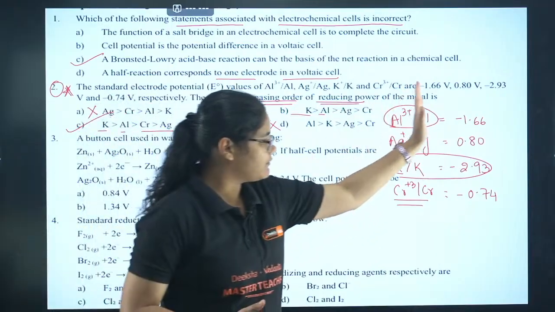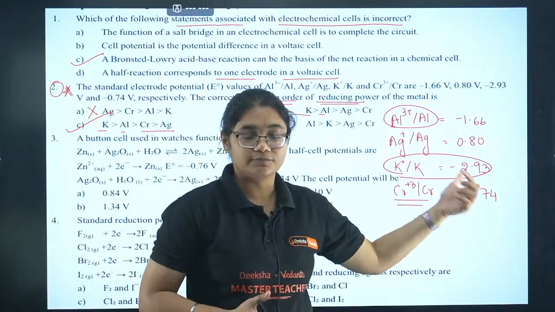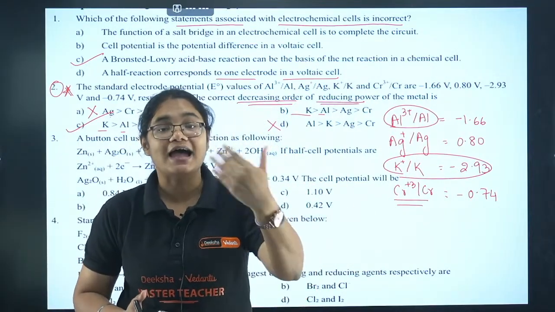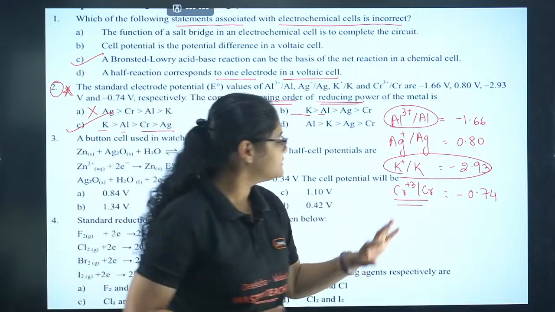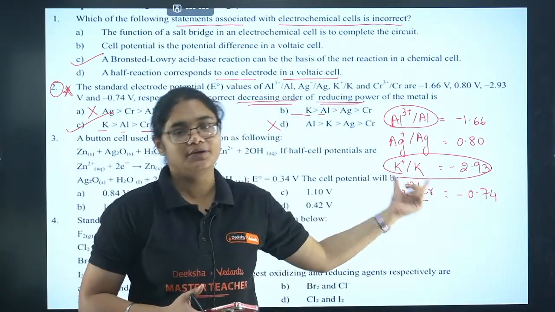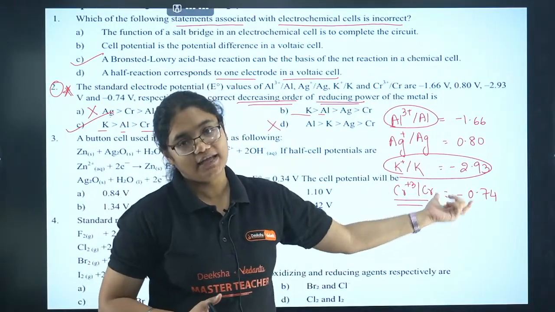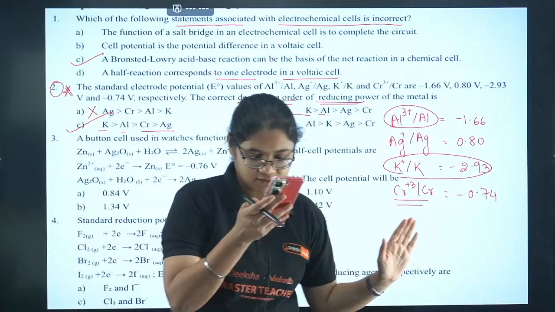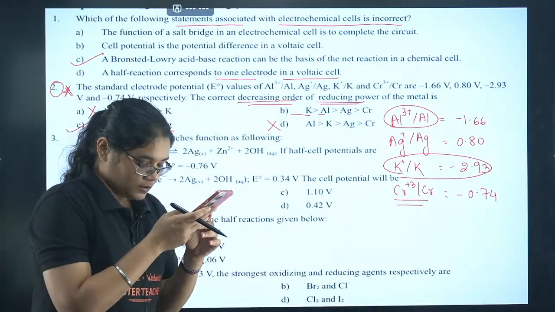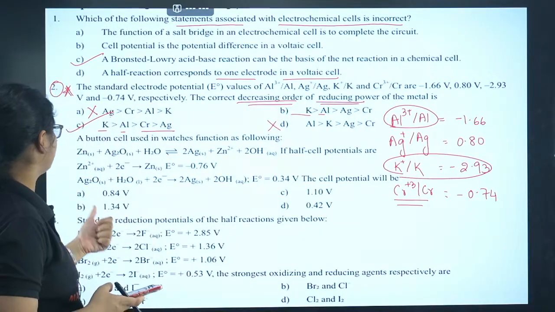Now we have been given the reduction potential of each element. The element which has the least reduction potential will have the highest oxidation potential. If potassium's reduction potential is least, that means it undergoes oxidation better, and if it undergoes oxidation better, it will be a stronger reducing agent. That is why potassium comes here. I hope this is clear. Now let's move to the next question.